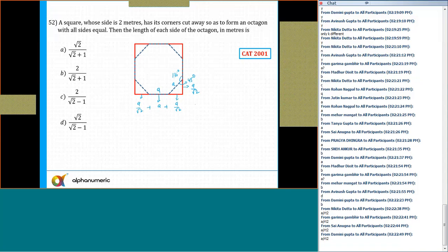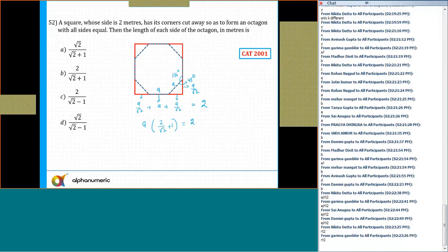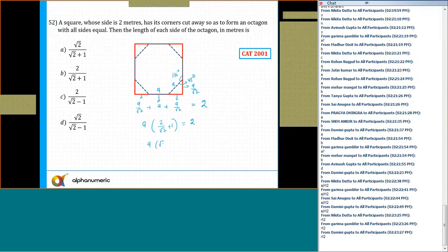And this plus this is given as 2, because the side length of this square is equal to 2. So A in any case is going to be common. What will I get? 1 by root 2 plus 1 by root 2, that is equal to 2 by root 2. So I get 2 by root 2 plus 1, which is equal to 2. And what is 2 by root 2? Can anyone tell me? 2 by root 2 is equal to root 2 itself. So A into root 2 plus 1 is equal to 2. So the value of A is equal to 2 upon root 2 plus 1. And this is the answer.